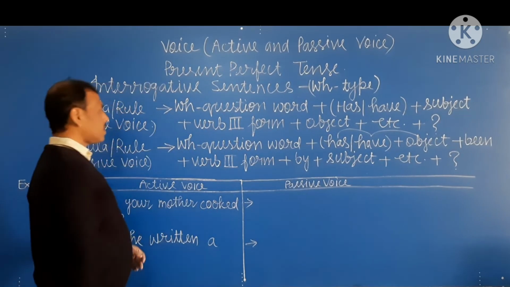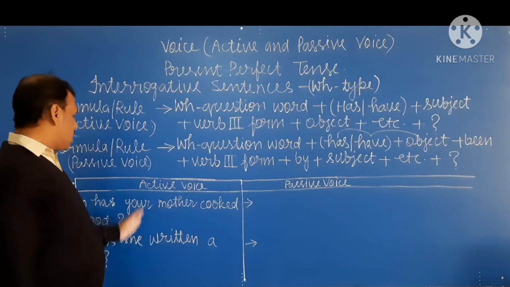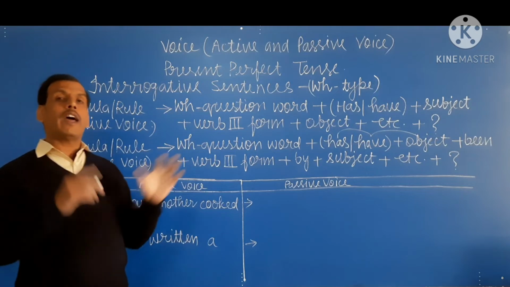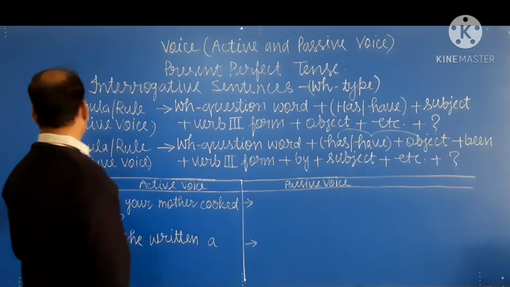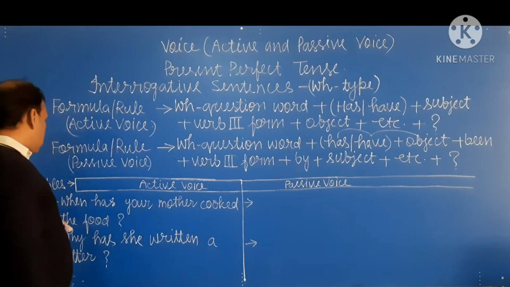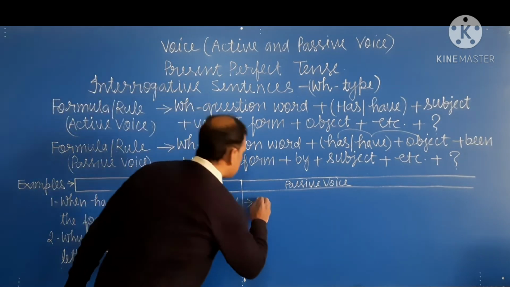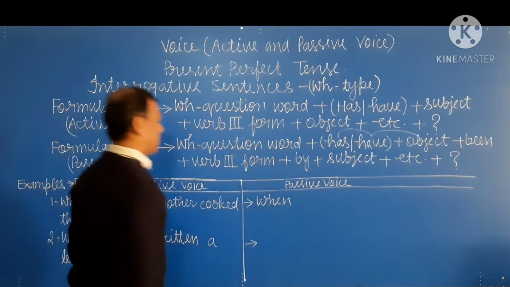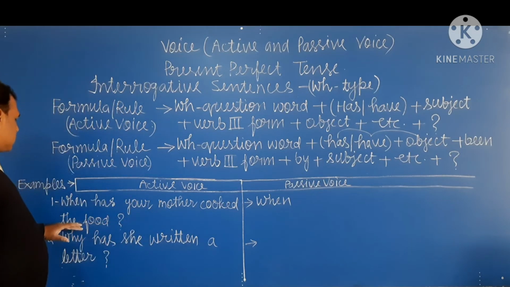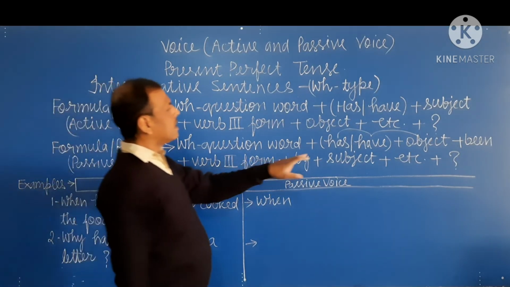Okay, student? So this is the rule. And when we look at the examples, these rules are very clear and easy. An example is, when has your mother cooked the food? In this sentence, first of all, we write the WH question word when. Okay, student? And after when, the object is the food. The food is the object. Therefore, we write has.